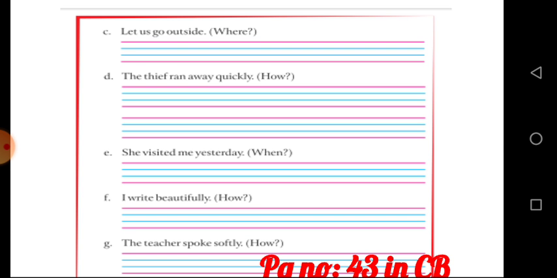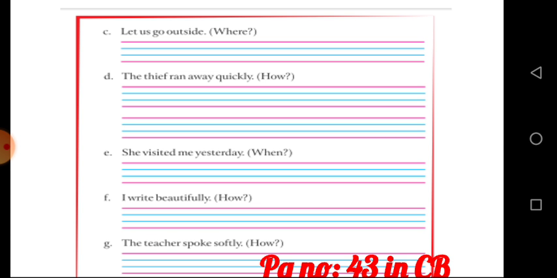And the next one. She visited me yesterday. When? Yesterday. So underline the word yesterday. Okay. And the next one. I write beautifully. Beautifully. Underline the word beautifully and rewrite it. The last one, the teacher spoke softly. How? Softly. So underline the word softly and rewrite it.